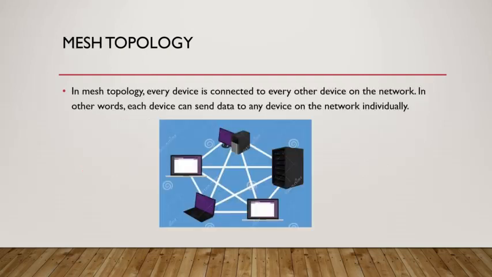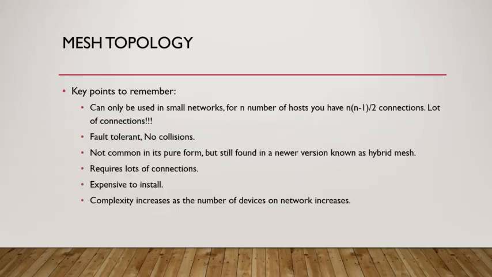Mesh topology. In mesh topology, every node is connected to every other node on the network. You can say this is an individual race rather than a relay one. Here, every node has its own separate connection to every node on the network to send data. But you can already guess that it will be only good for smaller networks.